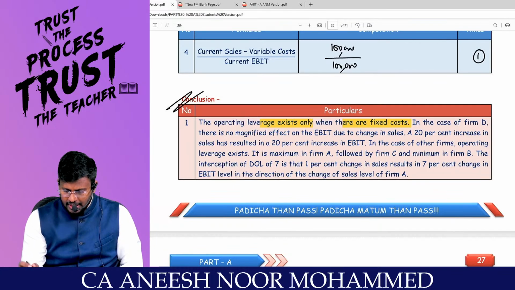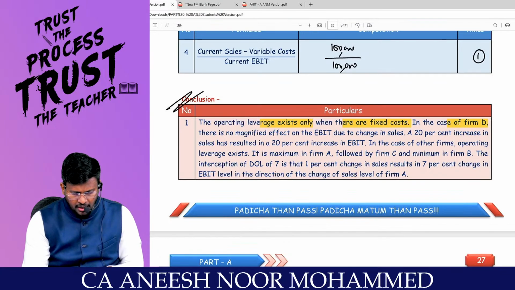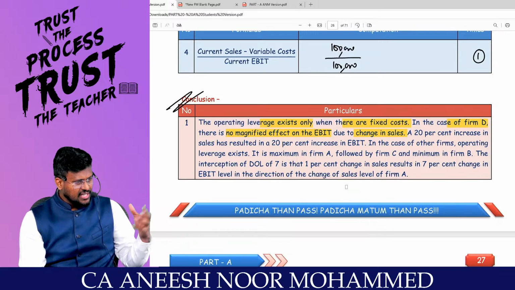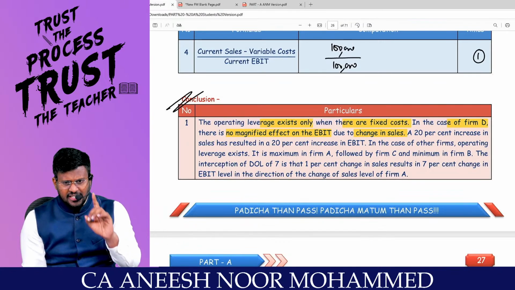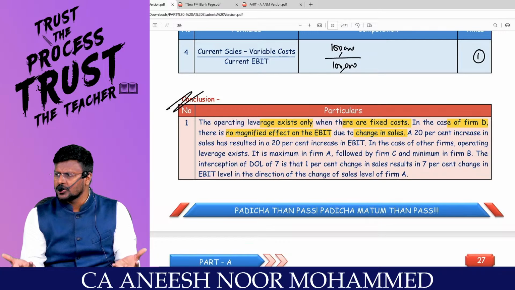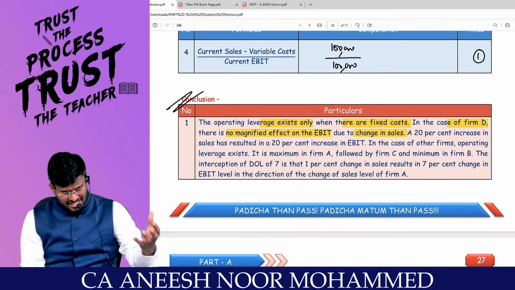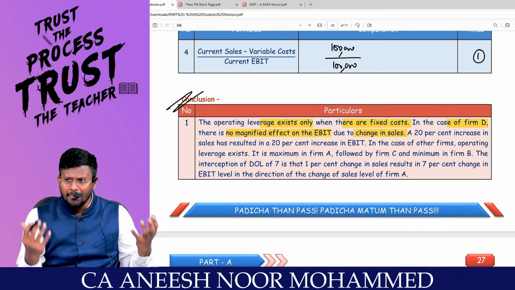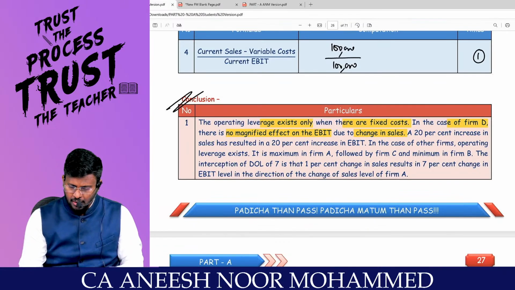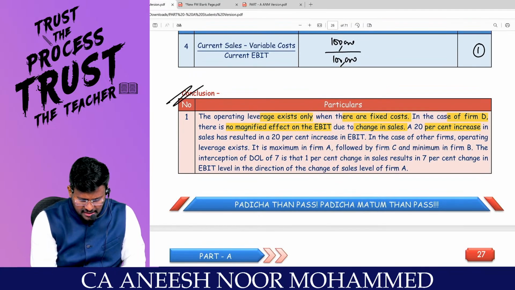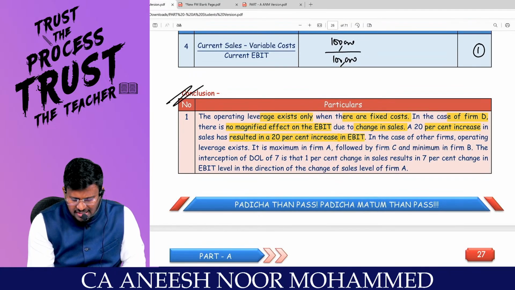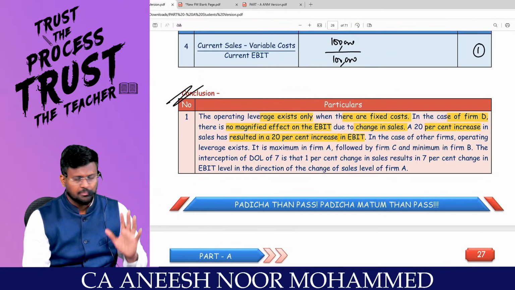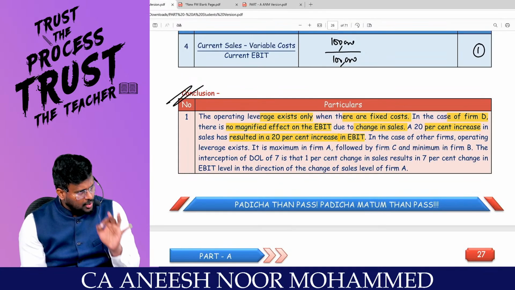Clarity? In case of firm D, which is the fourth firm, there is no magnified effect on EBIT due to change in sales. Since there is no fixed cost, if the sales increase by 1%, EBIT will also increase by 1%. If the sales decrease by 1%, EBIT will also decrease by 1%. There is no magnified effect. Clarity? A 20% increase in sales results in a 20% increase in EBIT for the last company, because there is no fixed cost, my dear lovable students. Up to this, are you able to appreciate?